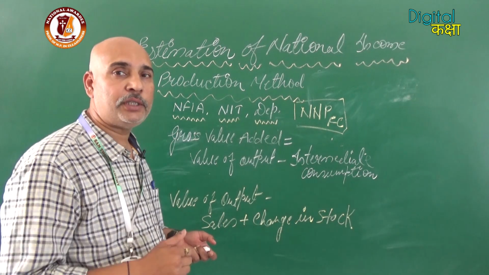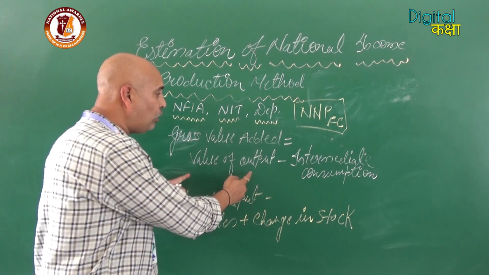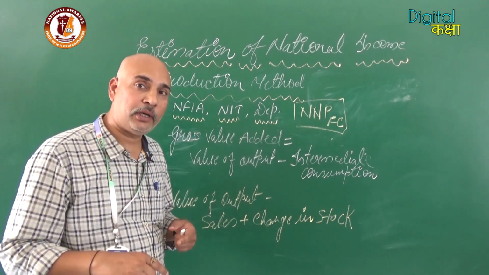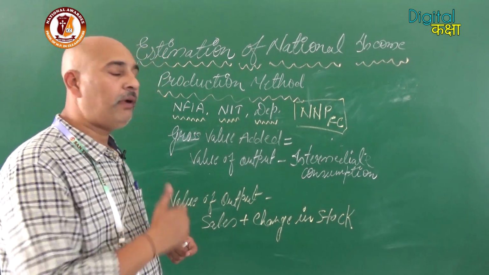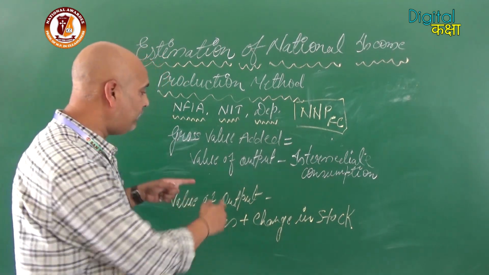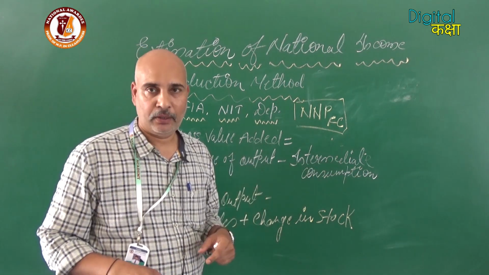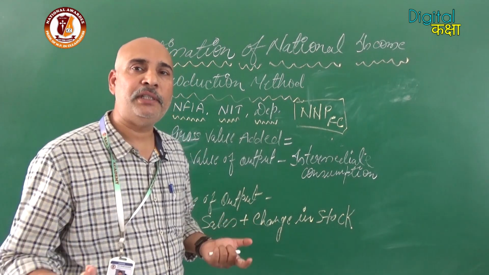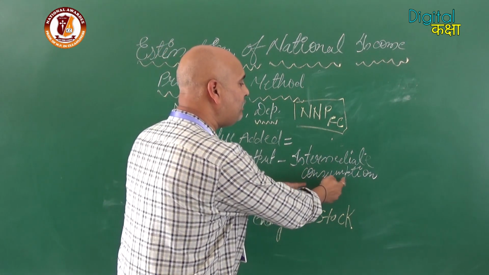But suppose it is not given, how can we calculate it? In that condition, the value of output will be given. If the value of output is not given, then we will discuss how to find it. Suppose the value of output is given, so we will take the value of output minus intermediate consumption. That will be given directly, or it may be given as intermediate cost. So, value of output minus intermediate consumption.